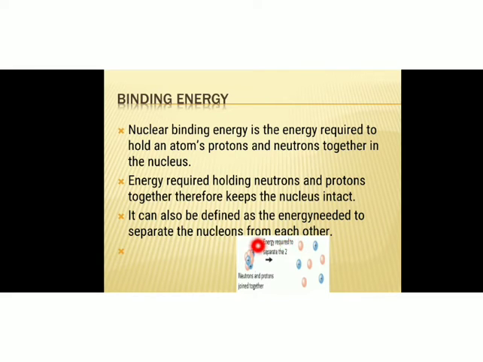Here in the figure you can see neutrons and protons joined together, and here all the neutrons and protons are separated apart. The energy required for this separation is known as binding energy.